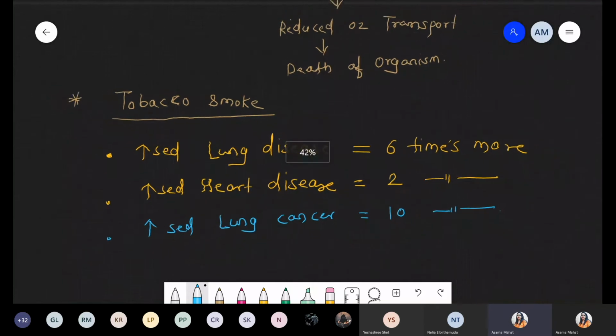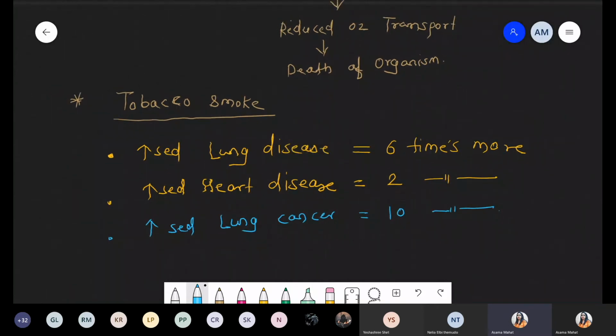These are some examples of the pollutants included inside air pollution. We saw the causes, we saw the effects, and we also saw the different types of pollutants. Now we have to focus on how to control air pollution. So these are the types, causes, effects, and the last point of air pollution we are talking about is control of air pollution.